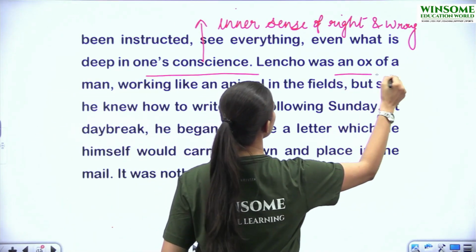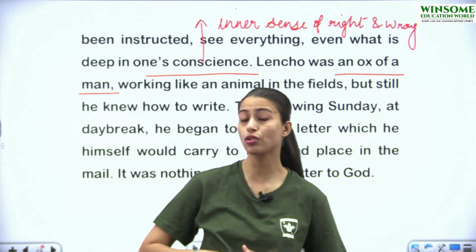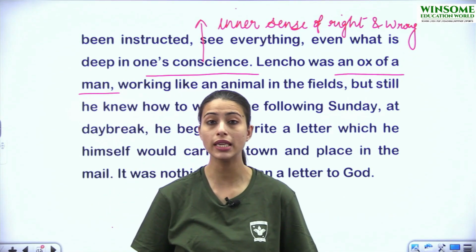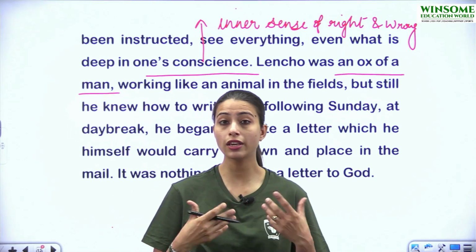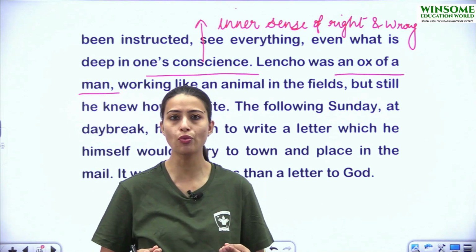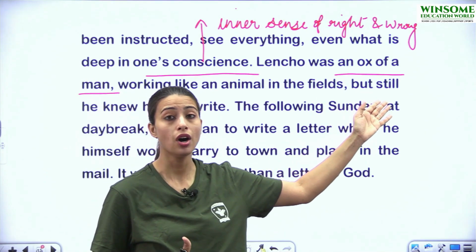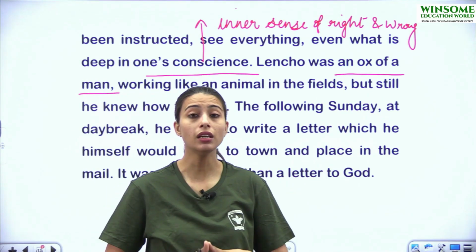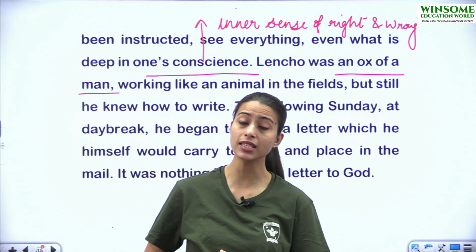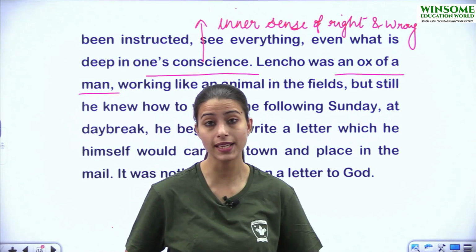Lencho was an ox of a man. As you know, in the last session also we discussed that G.L. Fuentes, who is the author of this chapter, he has beautifully given examples. He has selected the language so wisely that you are going to see that here he was an ox of a man. What is the meaning? That here the author has compared Lencho to an ox. Means he was as hardworking as an ox is in the fields.